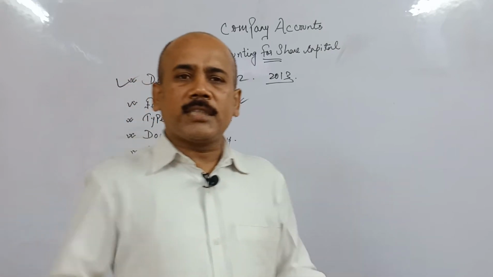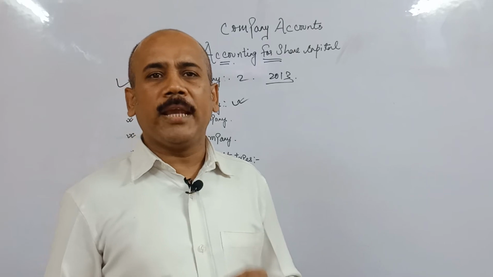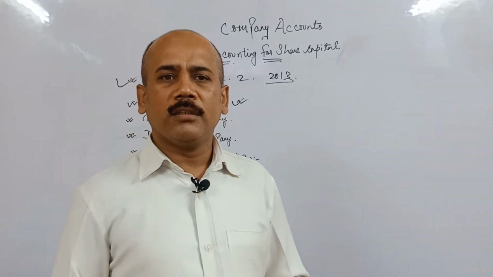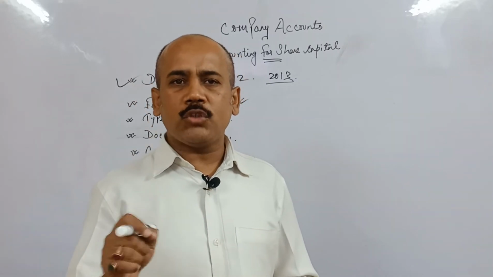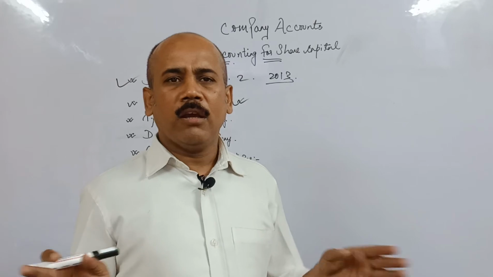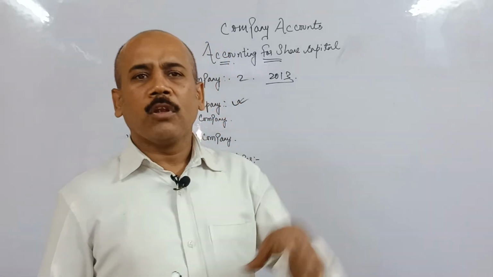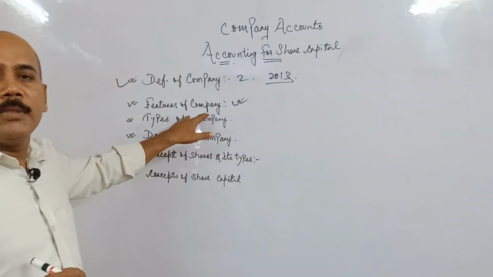Next, large capital. Comparing to sole trade, comparing to partnership, a joint stock company has too much capital, adequate capital from their shares. Next, transferability of shares. The shares of joint stock company are easily transferable from one person to another. They can be sold or purchased through joint stock company. Okay, now the term is clear.